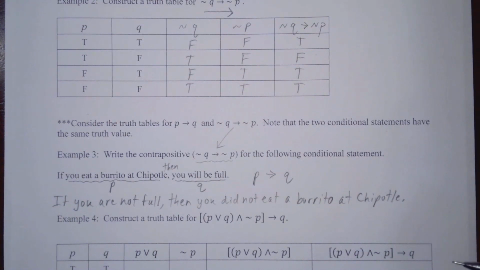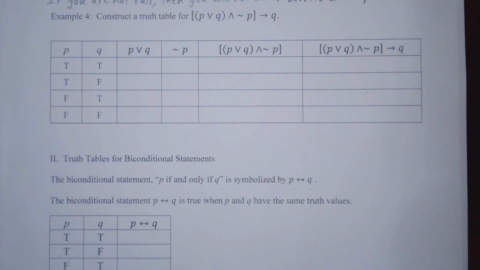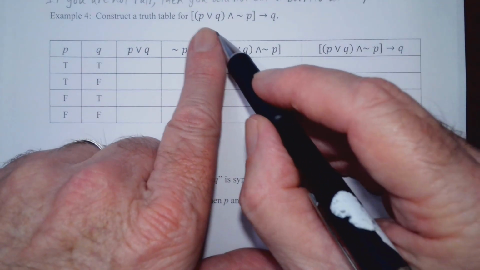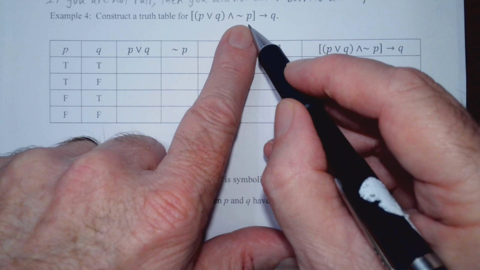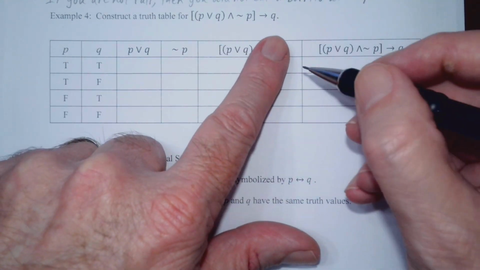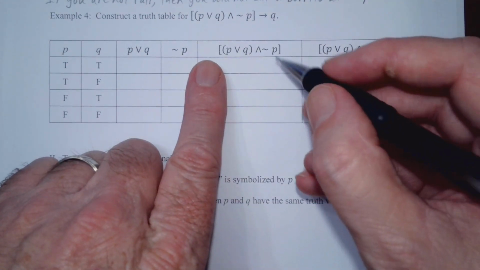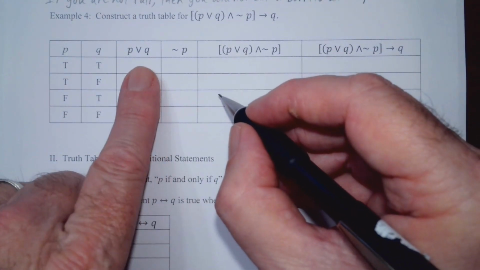All right, let's move on to example 4. Construct a truth table for, boy, this is a long one: P or Q and not P, and if all of that, then Q. Or all of this implies Q. So we want to build this, and I've set this up so that it's built.